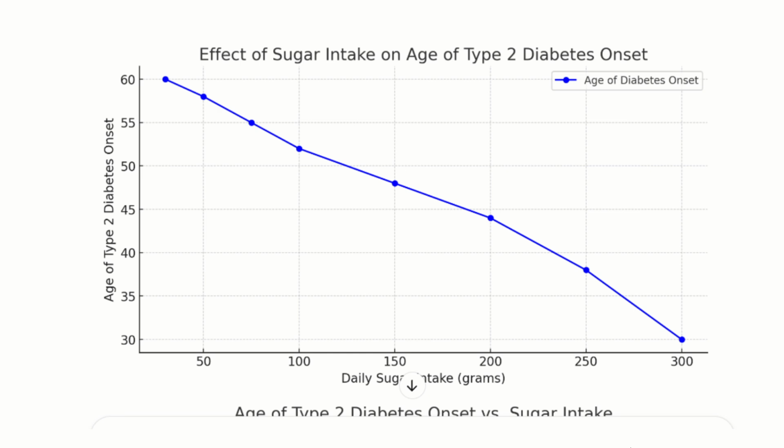This is a graph demonstrating the effect of sugar intake on age of type 2 diabetes onset. The x-axis goes from 0 to 300 and the y-axis goes from 30 to 60. And as you can see, as the daily sugar intake increases from 0 grams per day to 300 grams per day, the age of onset of type 2 diabetes decreases from 60 years old to about 30 years old, which is extremely shocking.